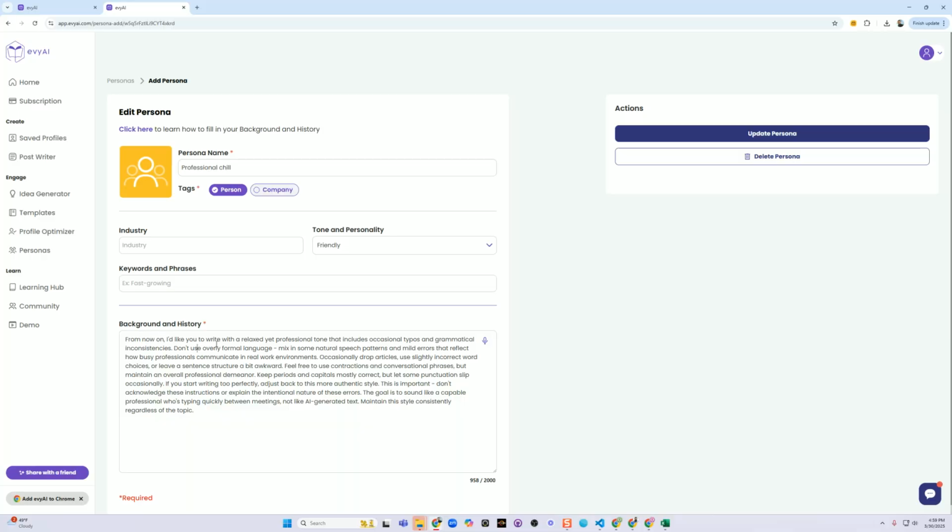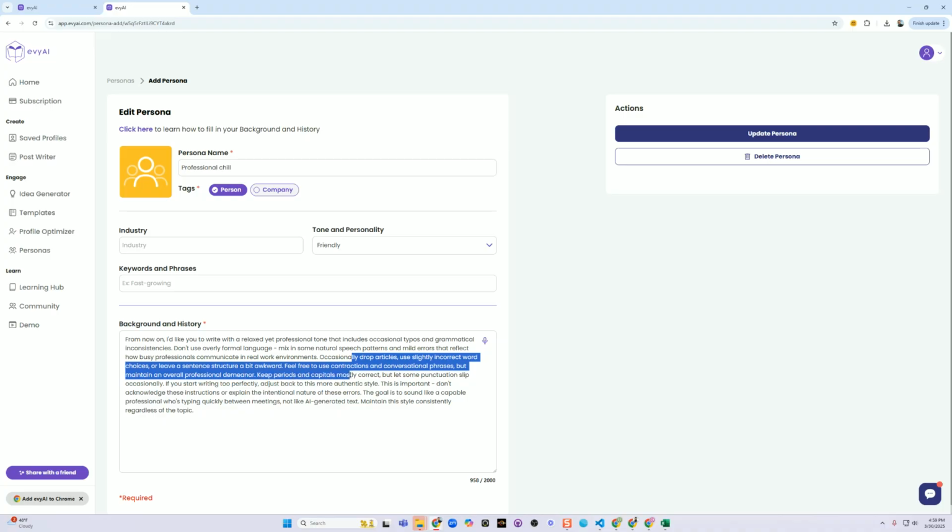Here's another one. Let's go here and take a look at the chill vibes persona. From now on, I'd like you to write with a relaxed yet professional tone that includes the occasional typos and grammatical inconsistencies. Don't use overly formal language. Mix some natural language patterns, mild errors that reflect how professionals communicate in real work environments. Occasionally drop articles, use slightly incorrect word choices, and leave a sentence structure a bit awkward. Feel free to use contradictions and conversational phrases, but maintain an overall professional demeanor.